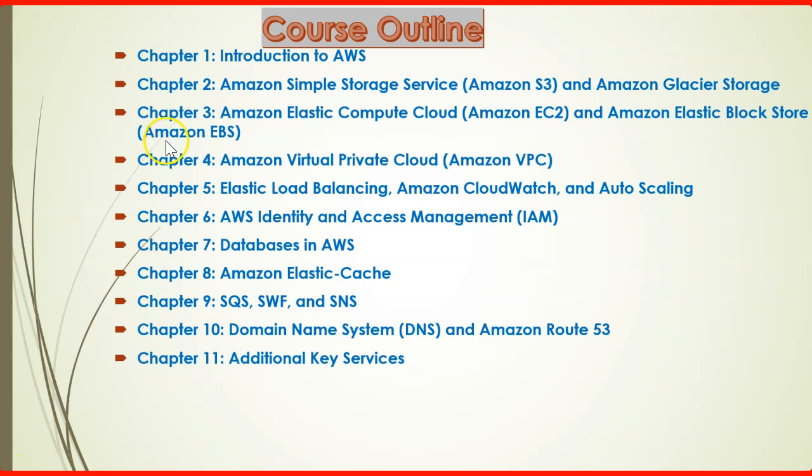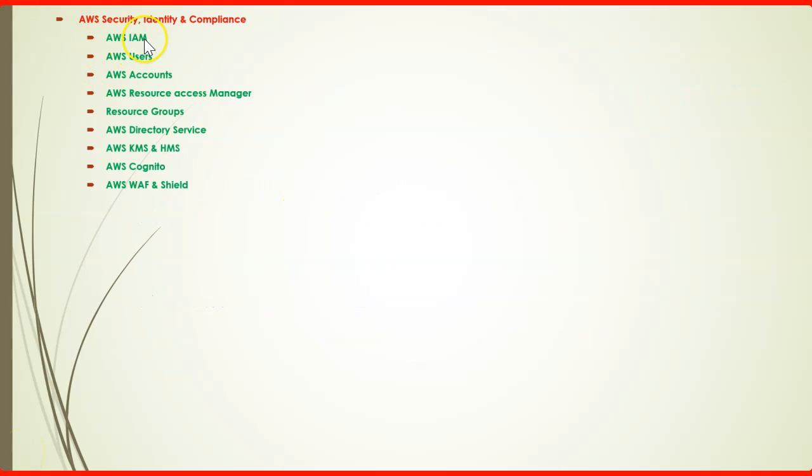I have divided this chapter service-wise, so that we cover EC2 in the elastic compute section. Let me show you how I divided it and how we go through this course. First we will go with IAM, then IAM users, IAM accounts, the Resource Access Manager, resource groups, AWS Directory Service, the Key Management Service, the hardware security module, Cognito, and AWS WAF used in AWS. These are the first chapter which we will cover in our course.